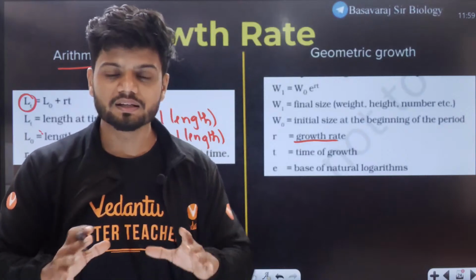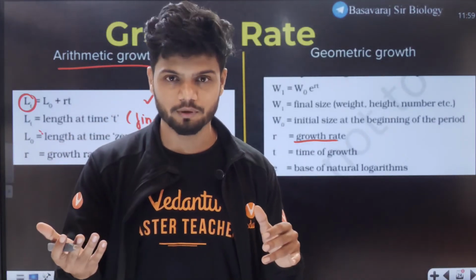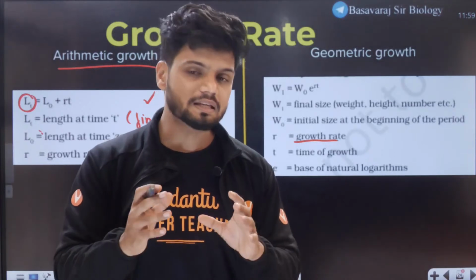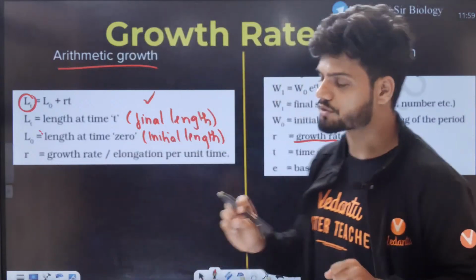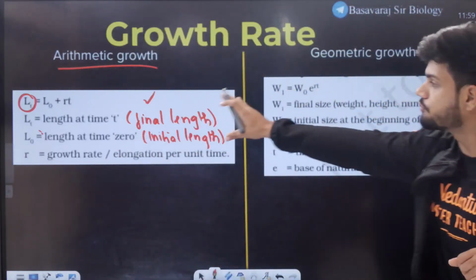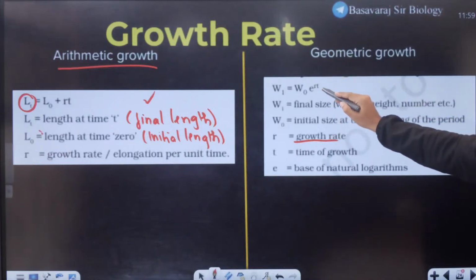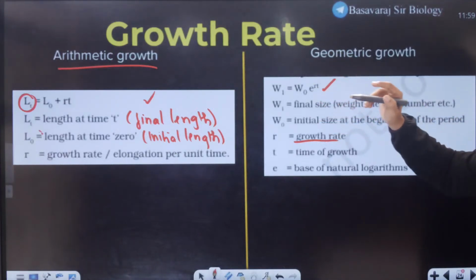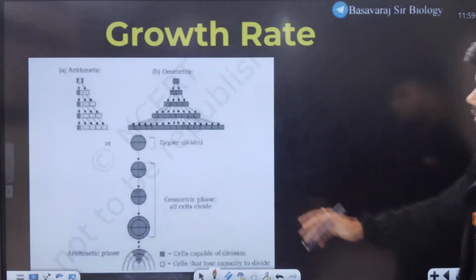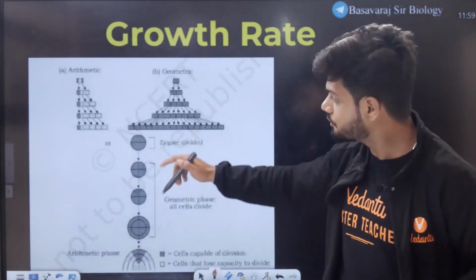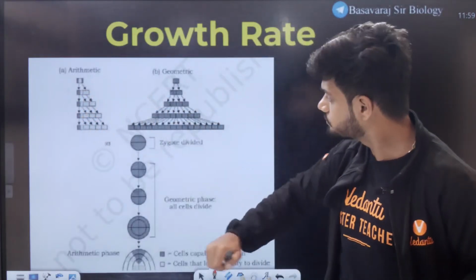So do you realize such questions can come? And fortunately, never has a question come in such a way that you will not be able to answer. Questions are going to be very easy, direct questions from this chapter. So I want everyone to remember these two formulas for arithmetic and geometric growth. All you need to do is remember the formula. You're good to go. No more numerical from here. Now, this is given in NCERT. Arithmetic: one is meristematic, one is permanent.